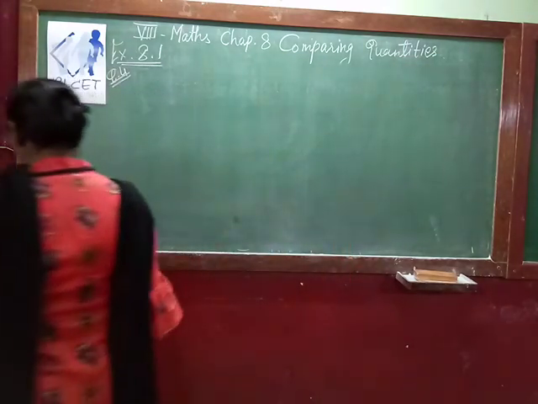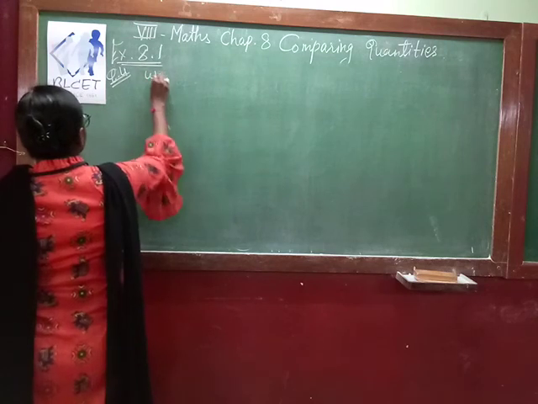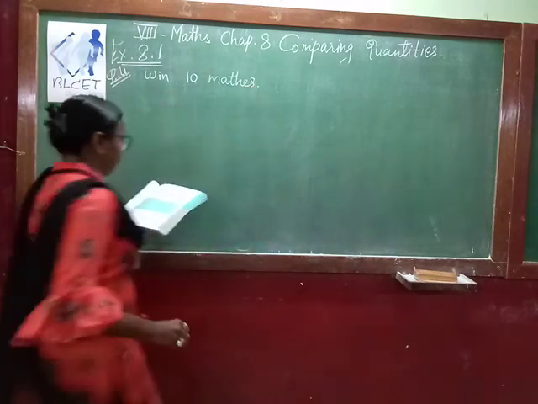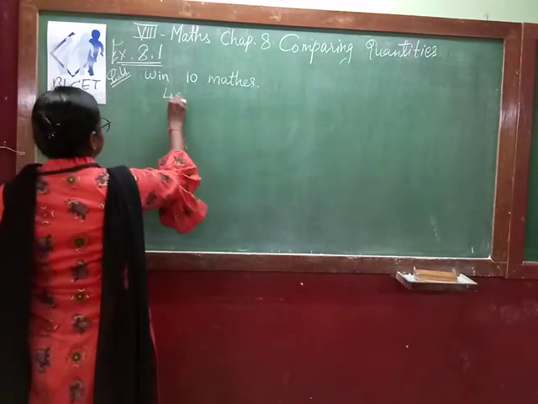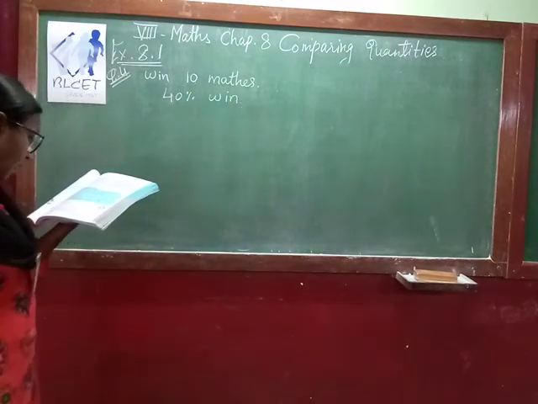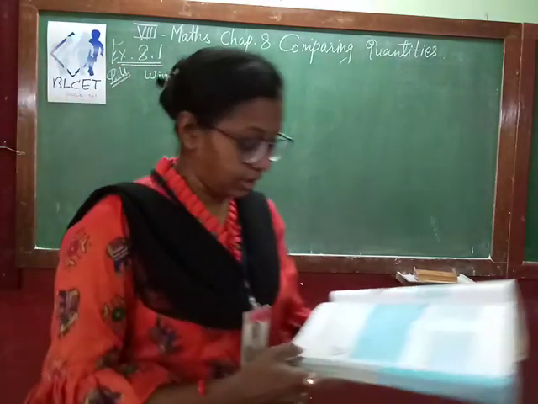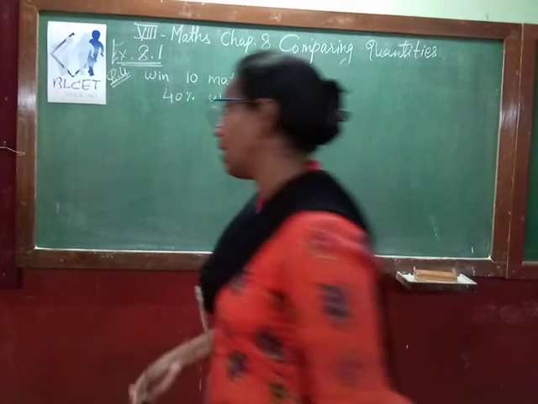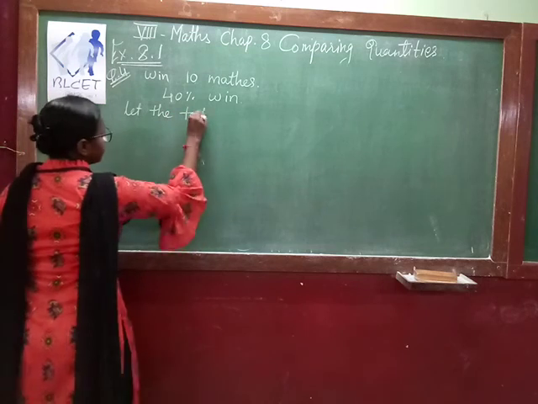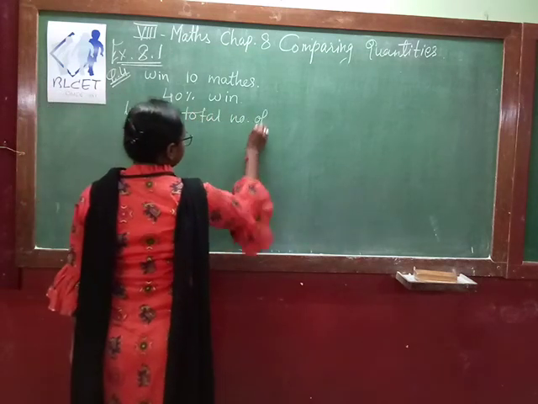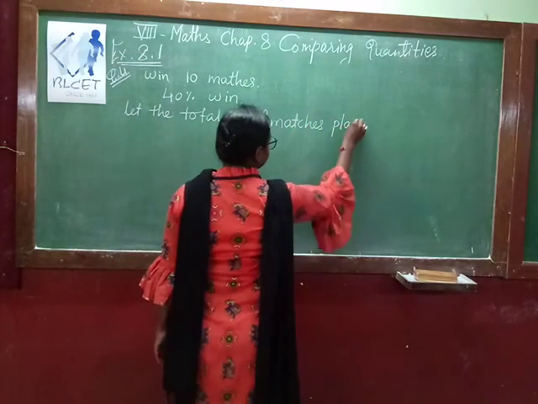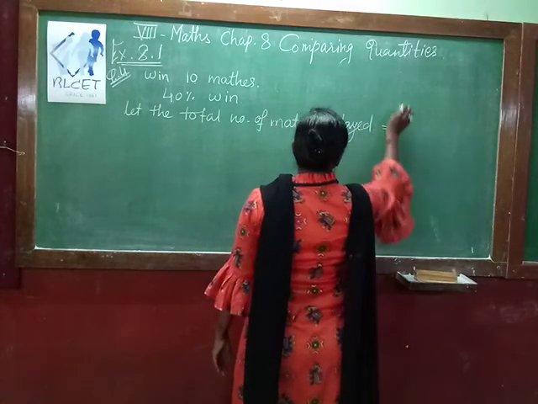So first we write the given data. Won 10 matches. This percentage, that is 40% of wins. And what is given? Out of total number of matches. So we don't know the total number of matches. So what we have to do? Let the total number of matches played be X.